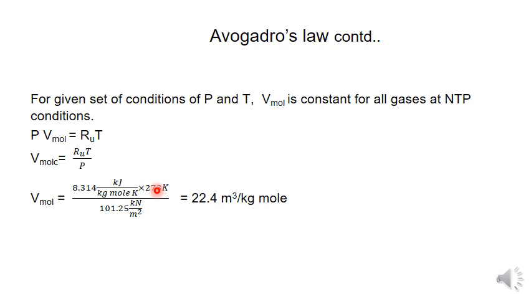I am converting the degree centigrade into Kelvin. It is 273 Kelvin, and P I am taking in terms of kilonewton. So 1 bar is equal to 101.325 kilonewton per meter square. Here I am writing the joule as Newton meter, and the pressure as Newton per meter square.